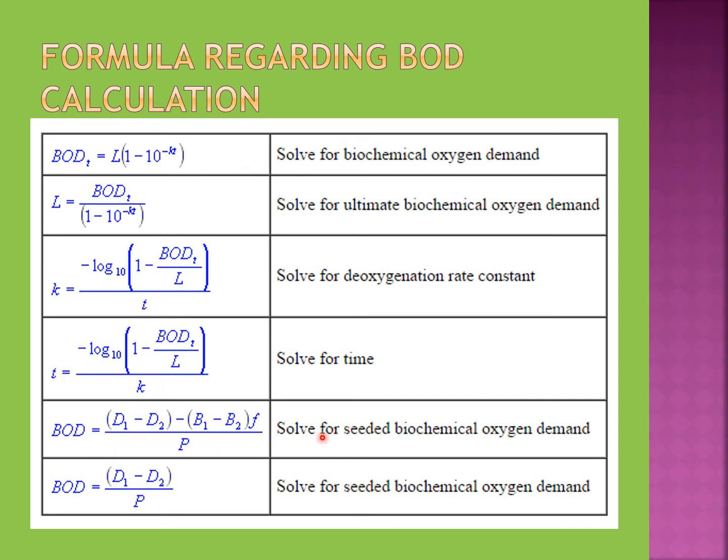This formula is used to calculate the seeded or diluted biochemical oxygen demand, and this is another formula used to calculate the seeded or diluted biochemical oxygen demand.